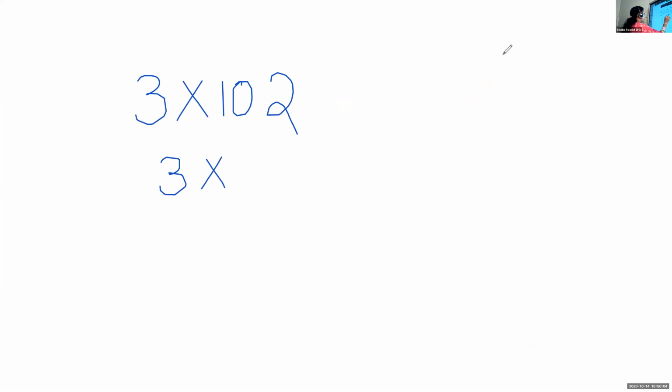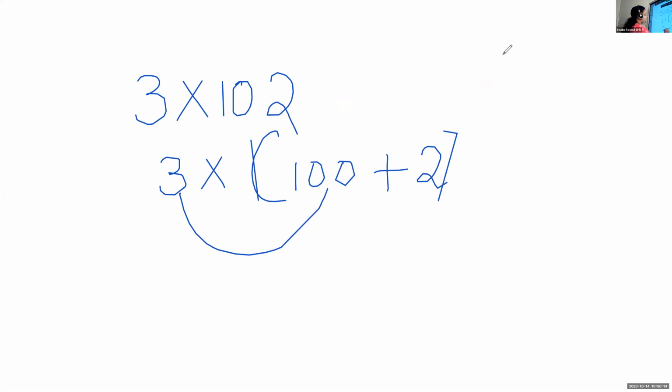I can do one more example, like 102. I want to multiply it with 3. How will I split this 102? I will write 100 plus 2. How will I do multiplication? First, 3 into 100 plus 3 into 2.